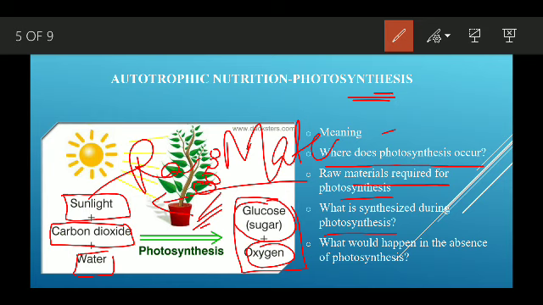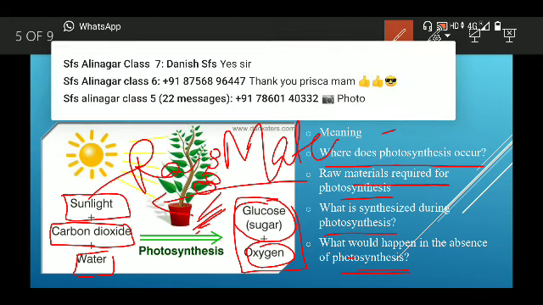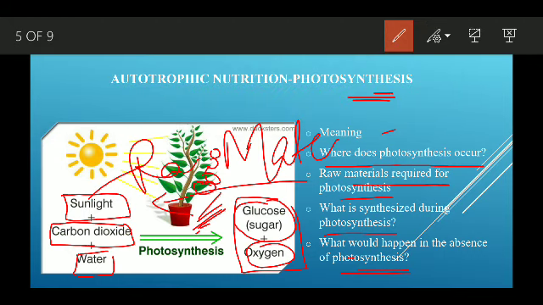Okay, then what would happen in the absence of photosynthesis? Imagine if photosynthesis did not occur, then plants won't be able to prepare their food, and the plants will not exist. Then the animals which are directly or indirectly dependent on these plants will not survive. Okay, so that's all.